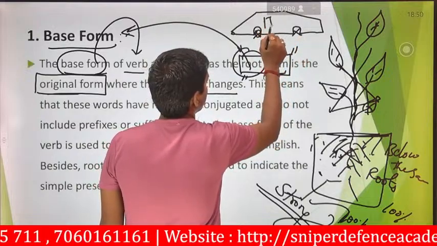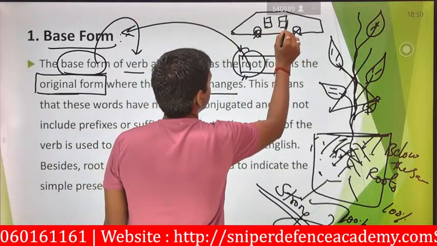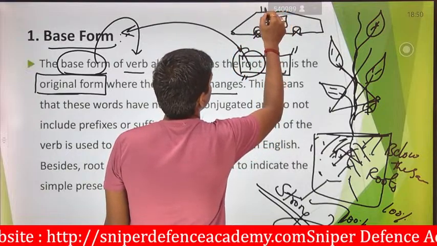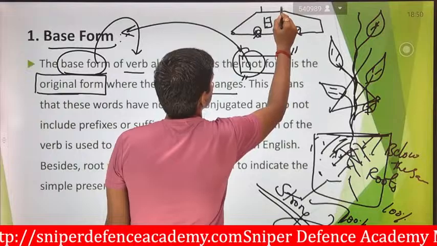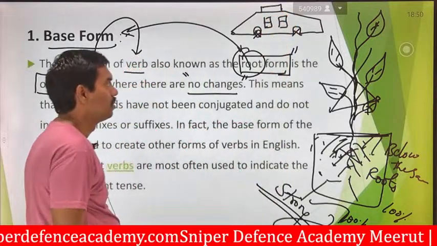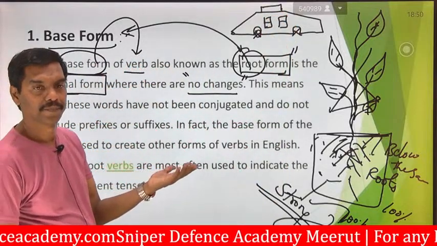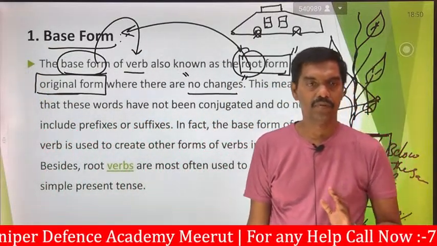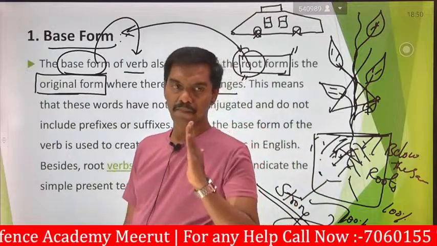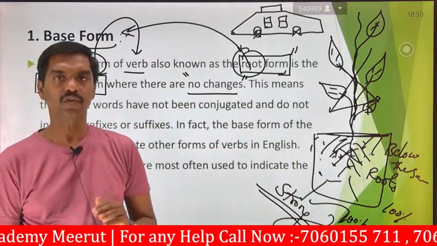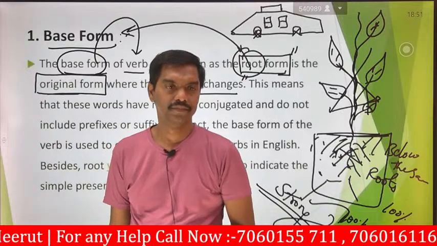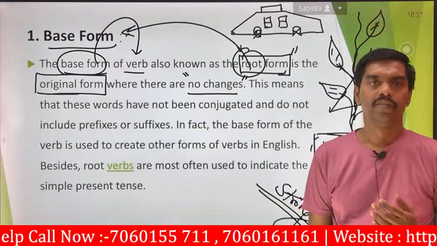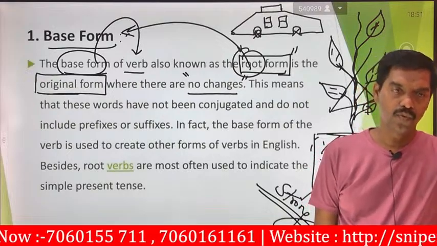So can you change the name of this car? This is the door. This is the car. Is it possible to change the name of the car? No. So car means car. If it is a bus, it is a bus. If it is a temple, temple. God is God. Man is man. Woman is woman. Cycle is cycle. Chair, chair. So these are the original forms.